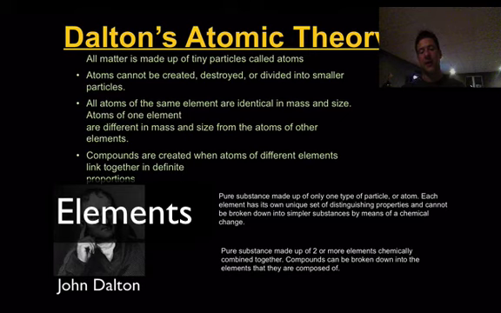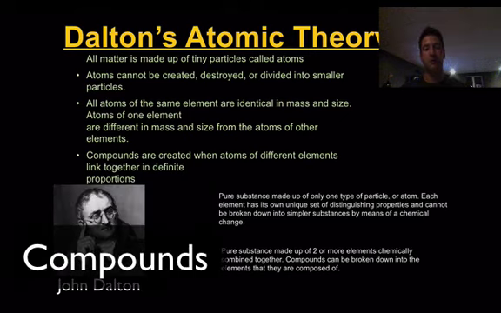And then the second is compounds. Those are pure substances made up of two or more elements chemically combined together. So they're chemically combined, and then we can actually break them down into the elements. And this was created by this man right here, John Dalton.